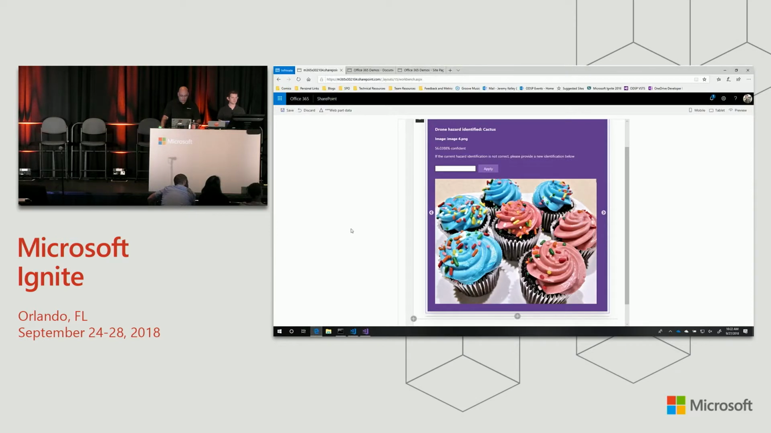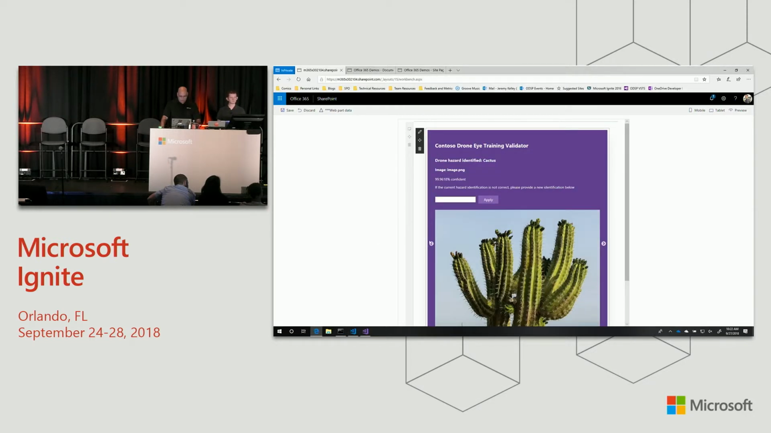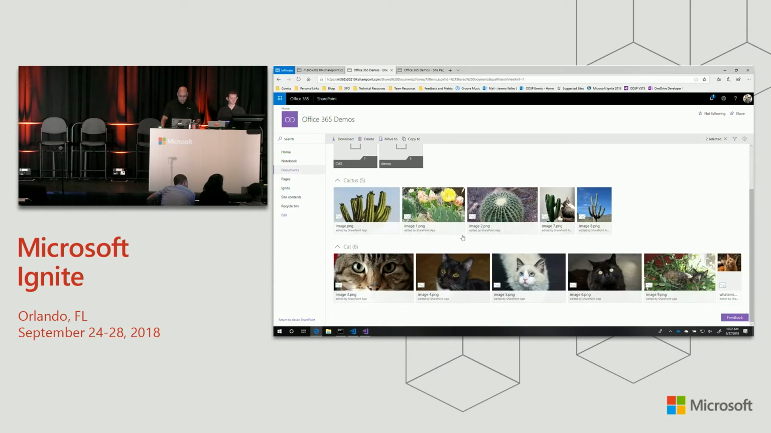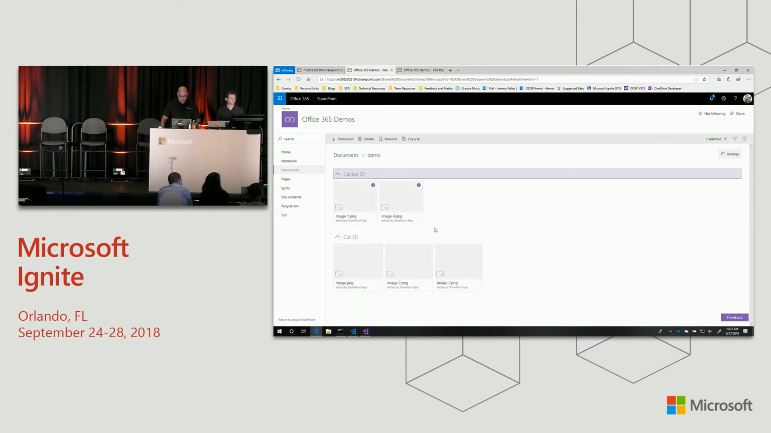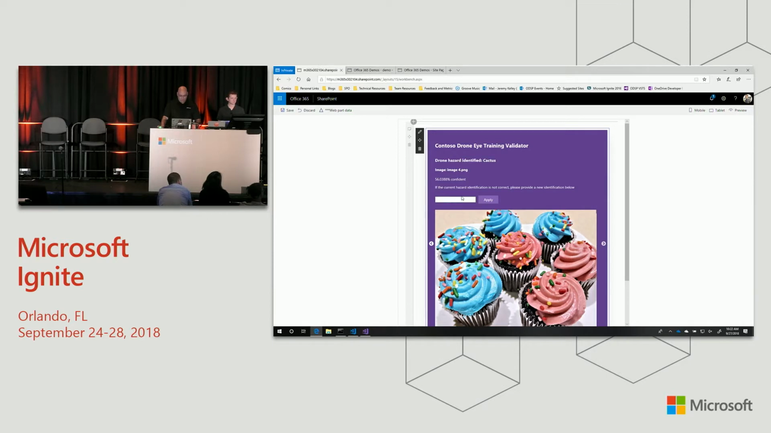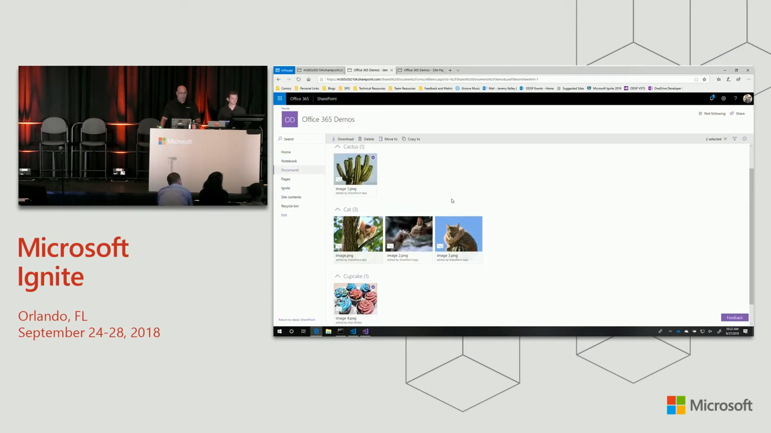We've got that part working. We're going to refresh our page one last time. All right, let's find that cupcake again. Here's the cupcake. Let's find it in our library. Demo. It's in demo. So right now it's in cactus. Let's go ahead. We're going to tell it this is a cupcake. Hit apply. I didn't write any user feedback, and voila. Just that quickly, it applied the new tag.